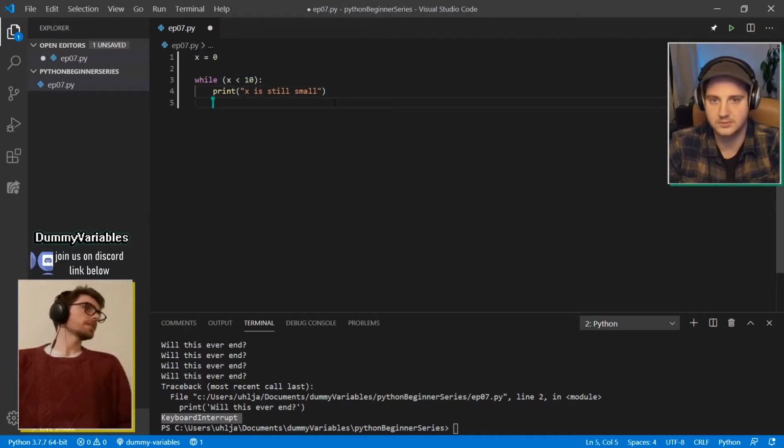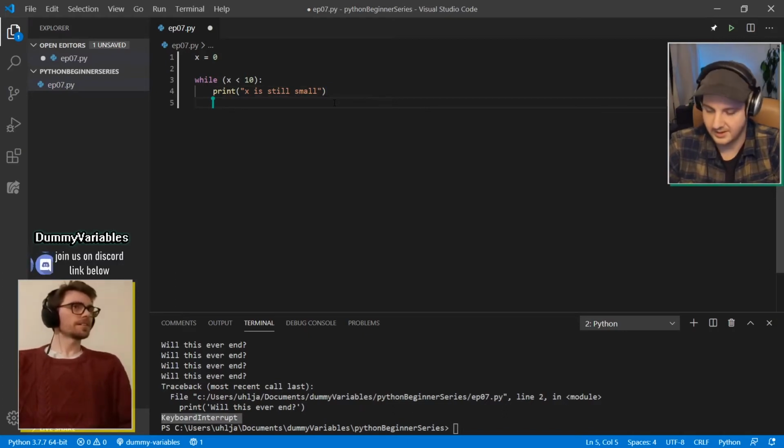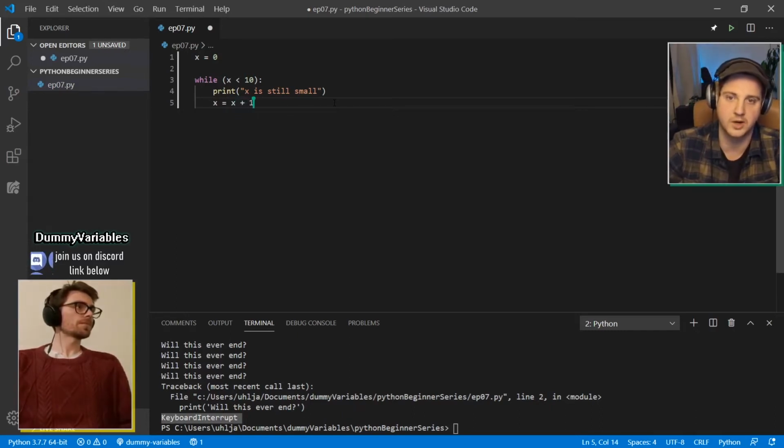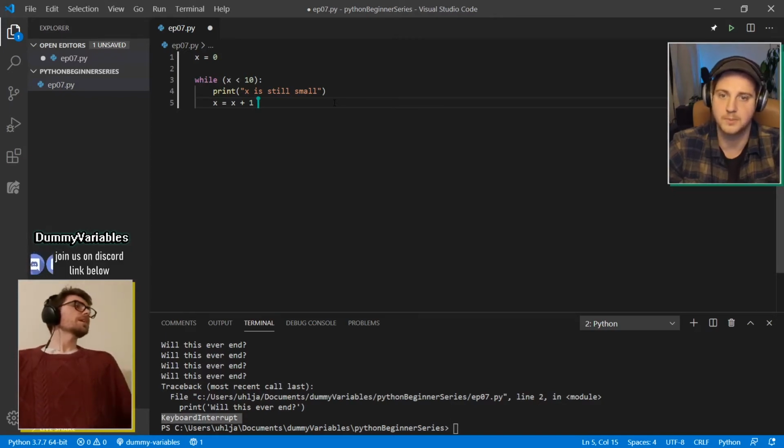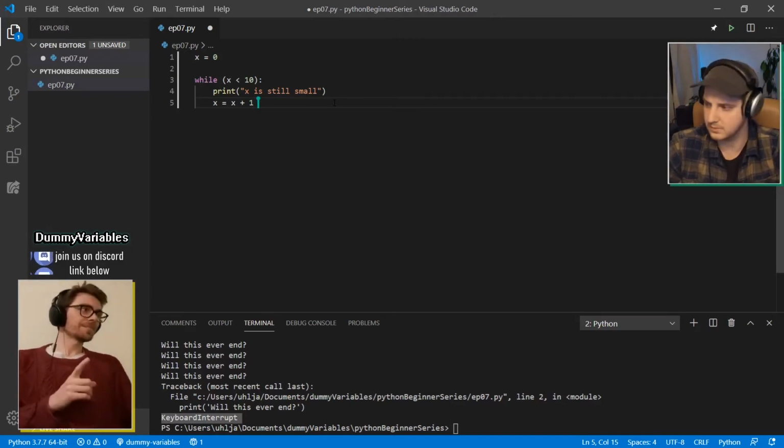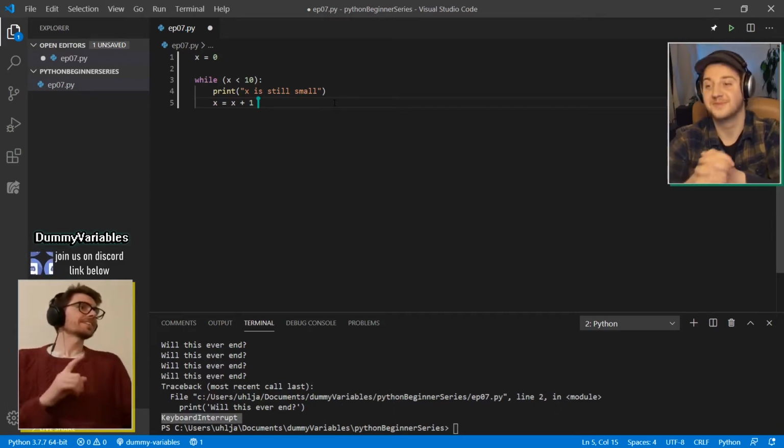Let's do that. Let's see how to do that. I'm pretty sure you know how to do that. I think I know how to, because we want to assign a new value to x per round. The loop goes around, basically. And you said we want to increase it stepwise, so I'm just gonna add the number 1 once every while loop, basically. Exactly. So how many times are you going to see x is still small?